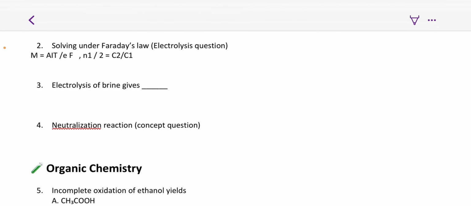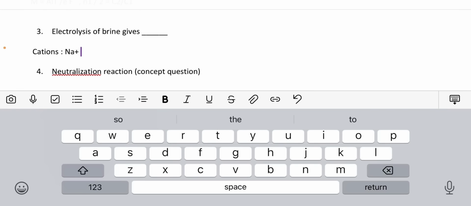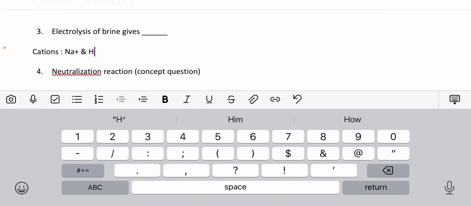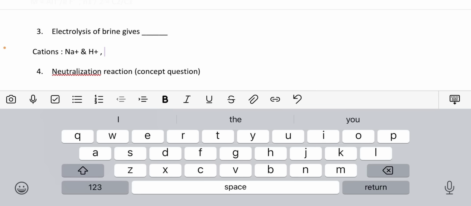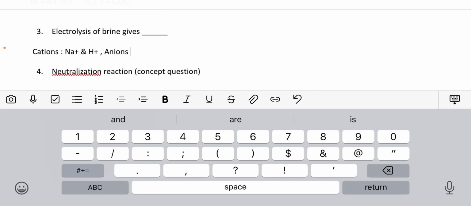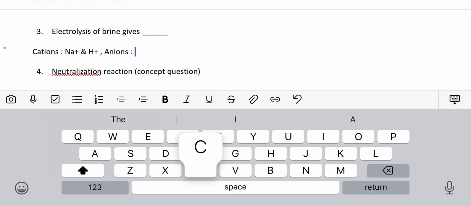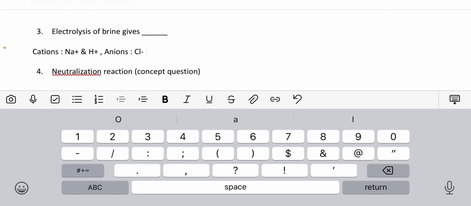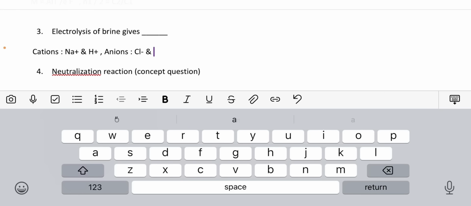The first thing is, what will go to the cathode? Then what will go to the anode? Those are the first questions you must ask yourself. Sodium chloride is in water, so we have a solution. The cations in this solution, which are the positive ions, are Na plus and H plus. Then the anions in this solution are Cl minus and OH minus. So these are the cations and these are the anions.